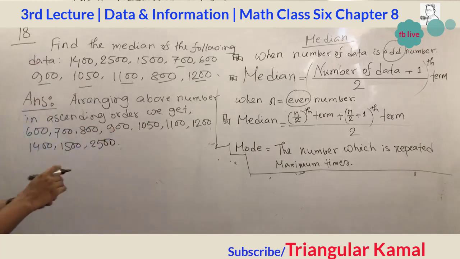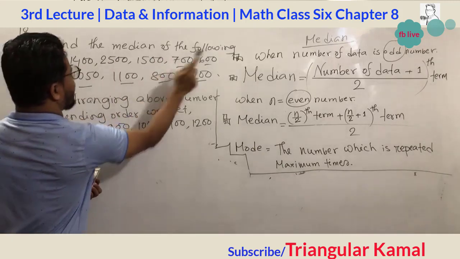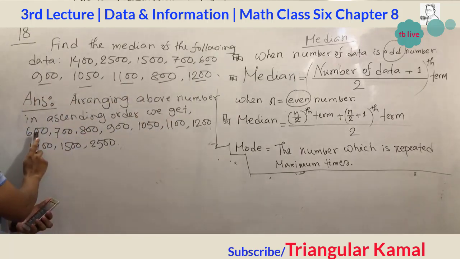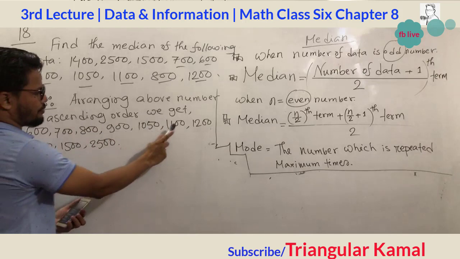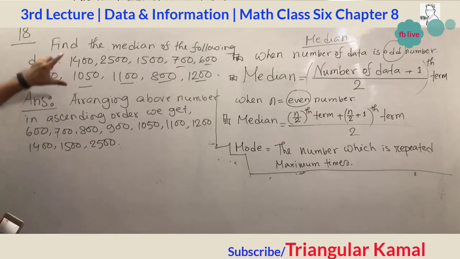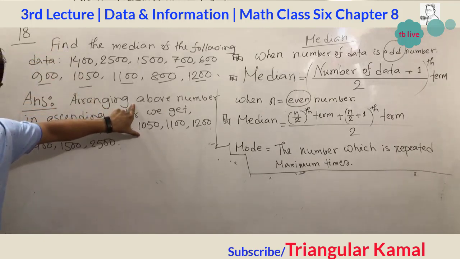So my dear students, give attention. 1, 2, 3, 4, 5, 6, 7, 8, 9, 10. We see also 1 to 10. So this unorganized data we organized in ascending order.